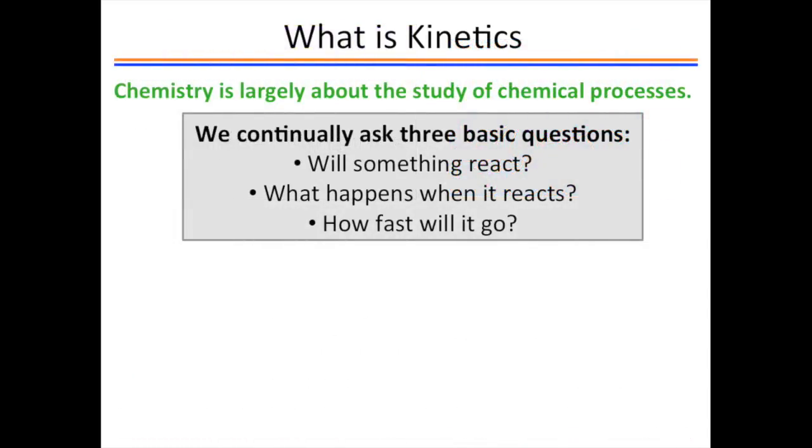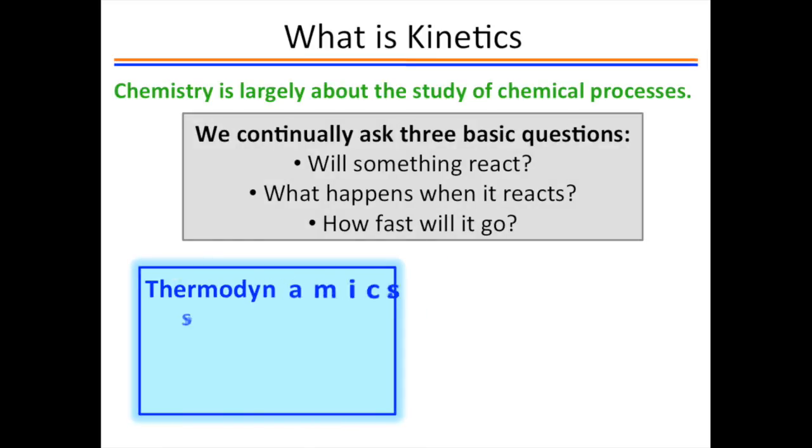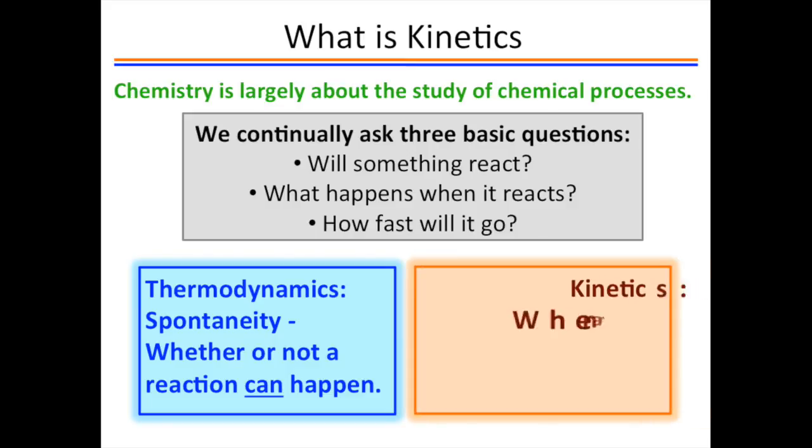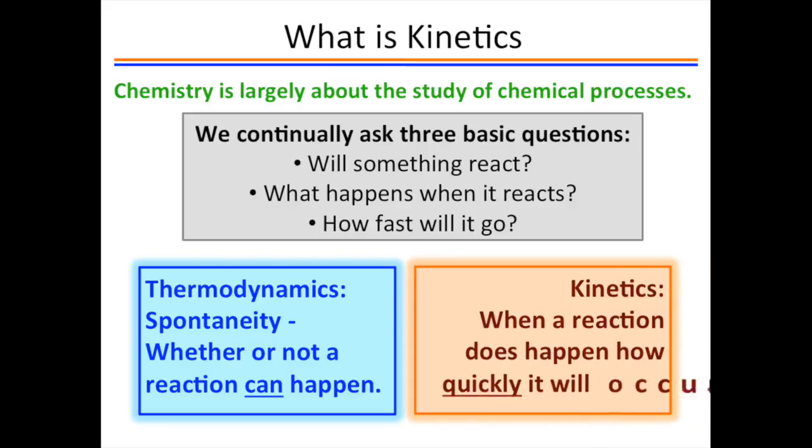Chemistry is the study of chemical processes. In our study of thermodynamics, we learned that reactions go to equilibrium and there is no potential for them to go any further without work. But now, we want to ask how fast a spontaneous reaction will occur. We recognize that if a reaction is not spontaneous, it can't go. But if it is spontaneous, how fast will it go?